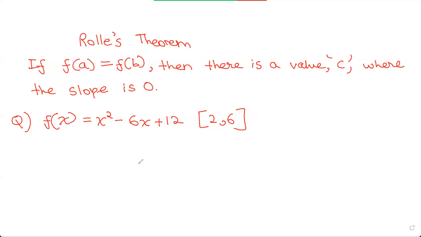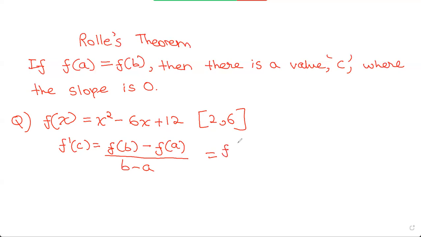Okay, so first, we remember the formula we used: f dash of c equals f of b minus f of a, divided by b minus a. We know that 6 is b and 2 is a. So f of 6 minus f of 2, divided by 6 minus 2.